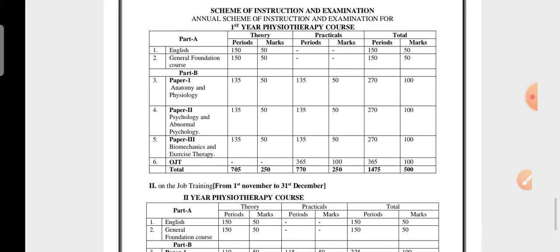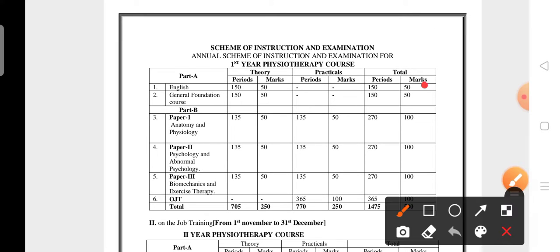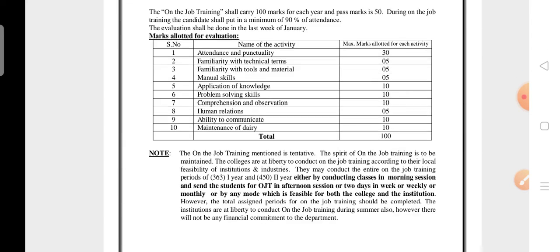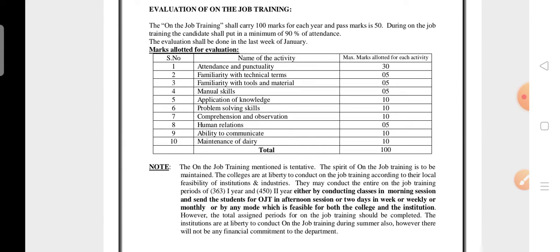So overall, you may have English 50 marks, GFC 50 marks, and anatomy theory 50, practical 50, 100. Psychology and abnormal psychology theory 50, practical 50, 100. Next, biomechanics and exercise therapy, theory 50, practical 50, overall 100 marks. That is 50, 50, 100, 200, 300, 400. Next, OJT 100, overall 500. You may have 500 in the first year, and the second year also 500. So overall, intermediate, you may have 1000 marks. It's clear. Next, coming to OJT evaluation, you may get the OJT marks based on this performance.